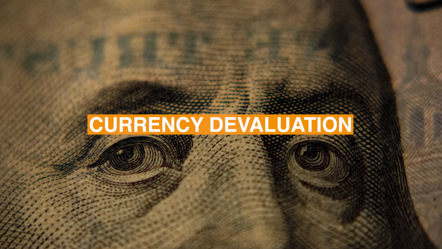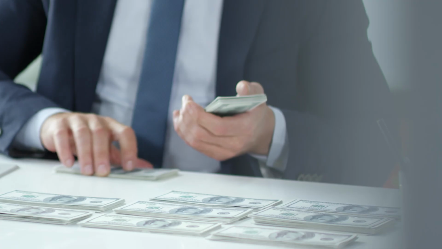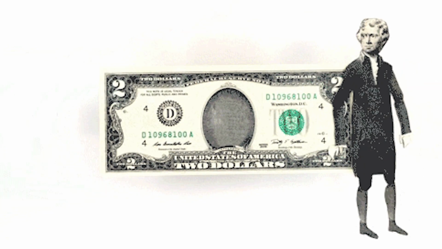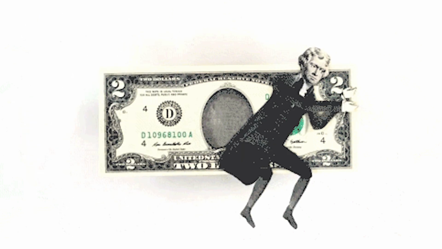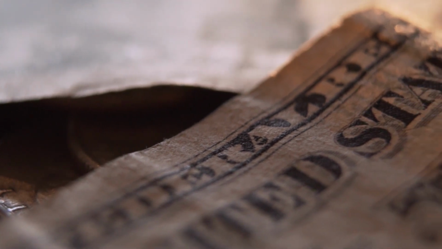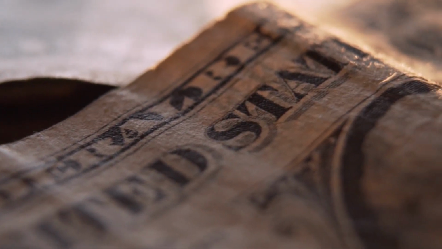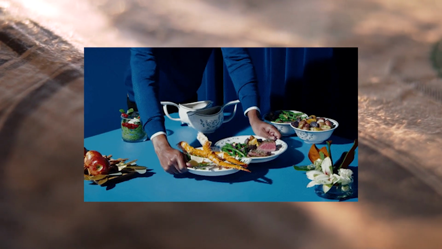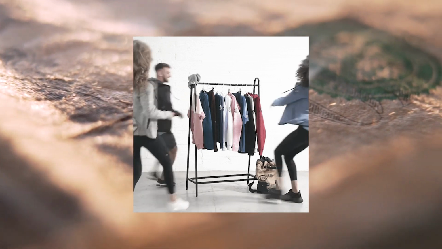Reason number 2, currency devaluation. Excessive money printing can result in the devaluation of the US dollar. And do look at it this way: the same amount of, say, $100 or $1,000, because there's a massive amount of it out there, the value that it could buy would be lesser. If there's more money moving around, it will cost more to be able to buy the same amount. It will cost more to be able to buy the same item, the same furniture, the same piece of clothing or food that you're actually purchasing.